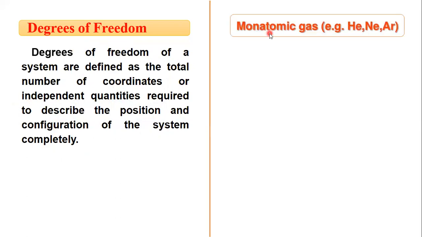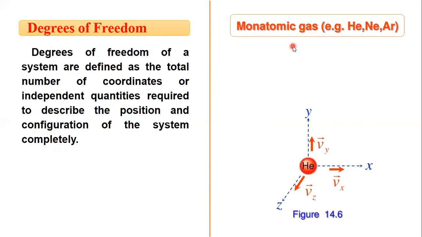For monoatomic gas molecules, for example helium, neon, argon, these are monoatomic. Now this is helium. Helium has 3 components of velocity, Vx, Vy, Vz. So it requires 3 components to describe its position, meaning x coordinate, y coordinate, and z coordinate only.